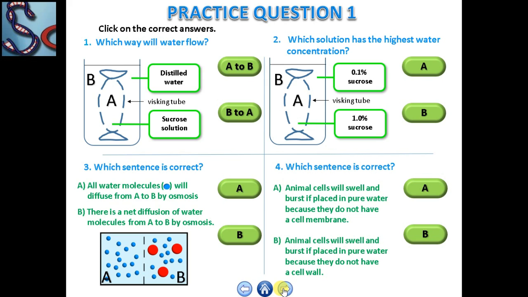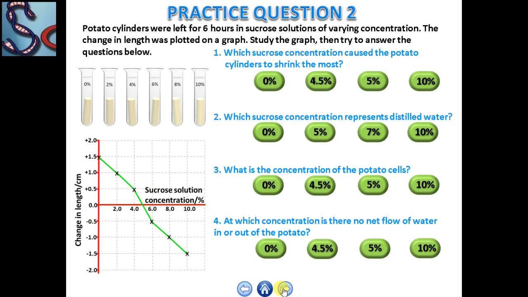Number 1: animal cells will swell and burst if placed in pure water because they do not have a cell membrane. Number 2: animal cells will swell and burst if placed in pure water because they do not have a cell wall. Okay?